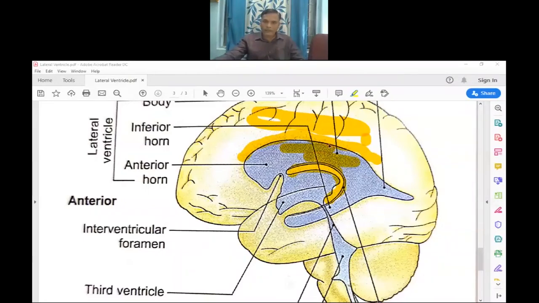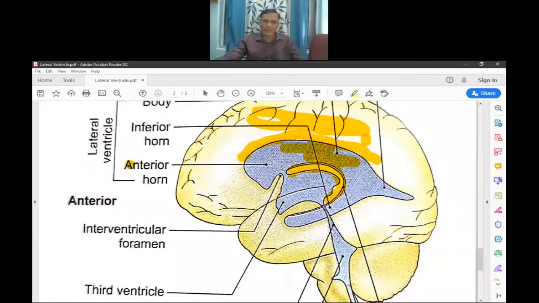Then in front of the central parts there are the anterior horns.